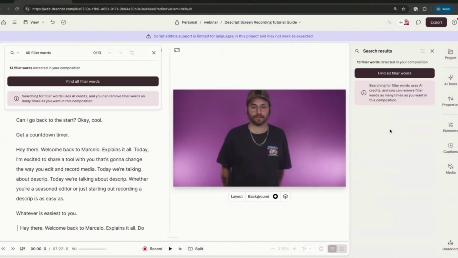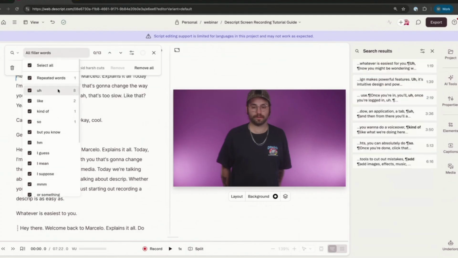Here, if I go to remove filler words, it can identify all of the filler words in my script. Here's a list of all of the filler words that are captured, as well as when they are said. Again, I am not media trained. I'm not a professional public speaker by any means. So there will be plenty of times that I use ums and uhs and suppose.